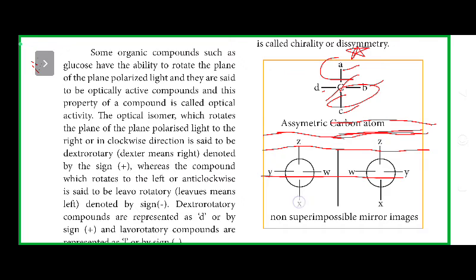Okay, so these are non-superimposable mirror images. When you take this molecule and keep it over this, what happens? The W will come here and the Y will come here. So they are non-superimposable mirror images.